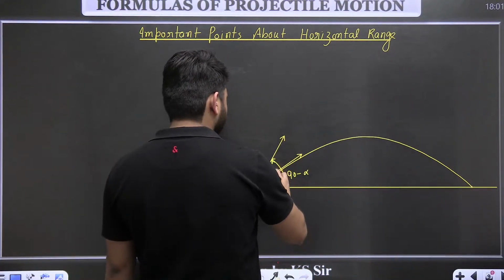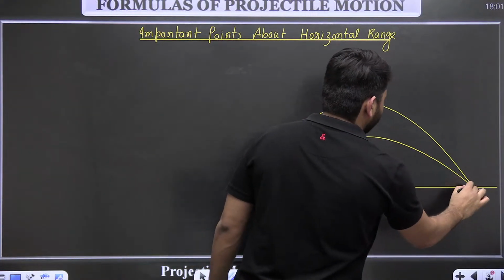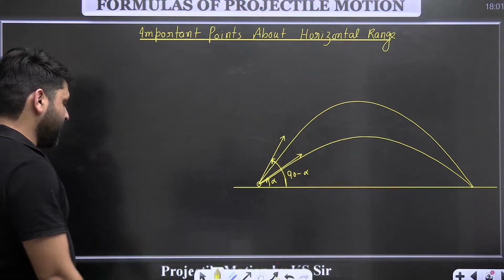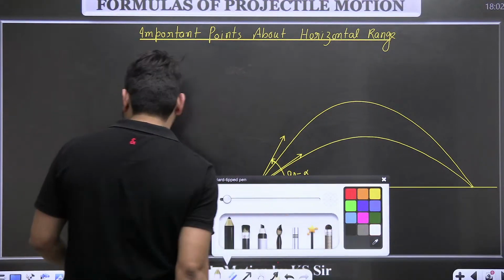Particle will go like this, and in this case also go like this. So range is same for two angles of projection.